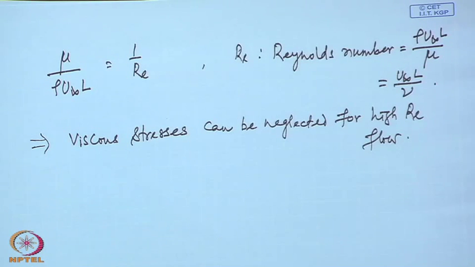And the ship and submarine can have very large length, they are very long. So, L is quite large. Mu is of course small for water also, but higher than air. However, the combination again can give a very high Reynolds number. So, it is possible even in water flow in some cases to neglect the viscous term.